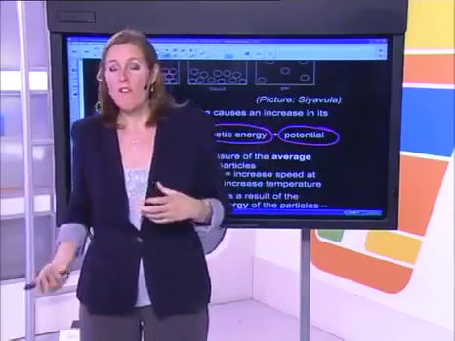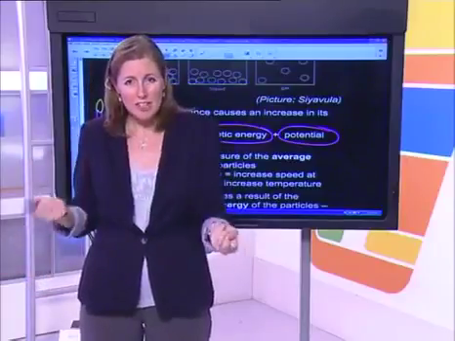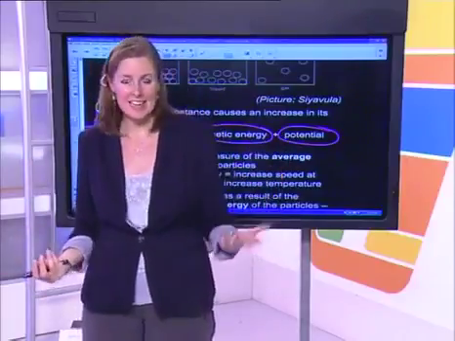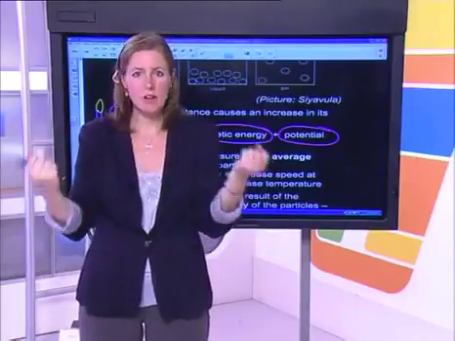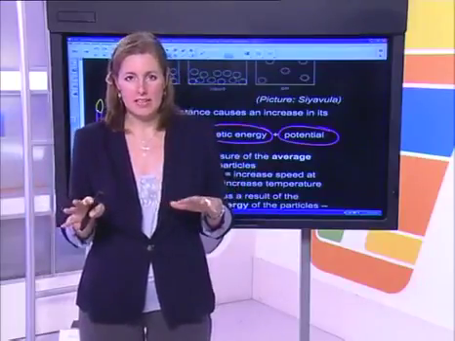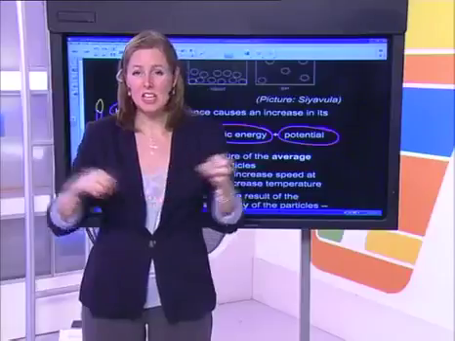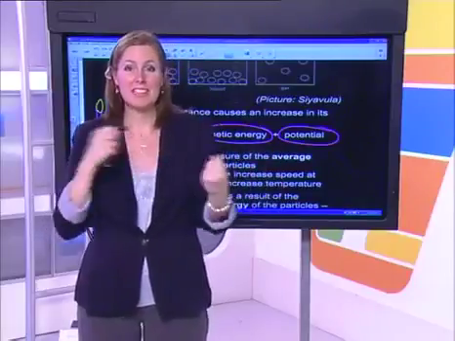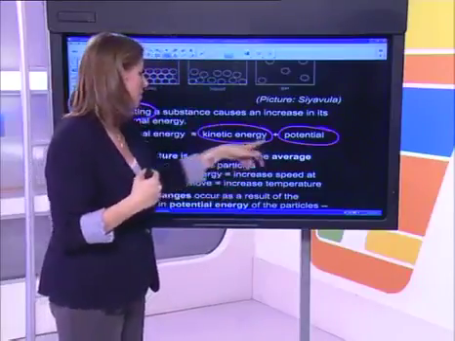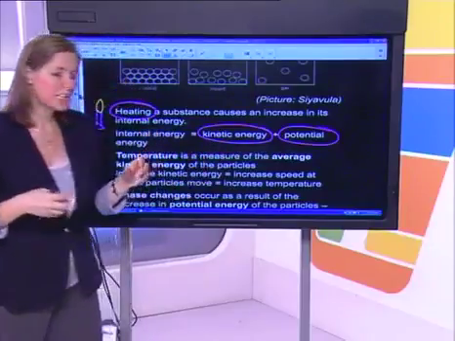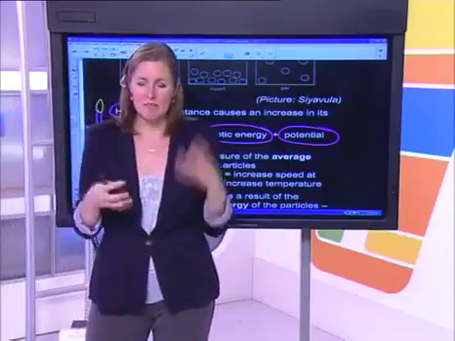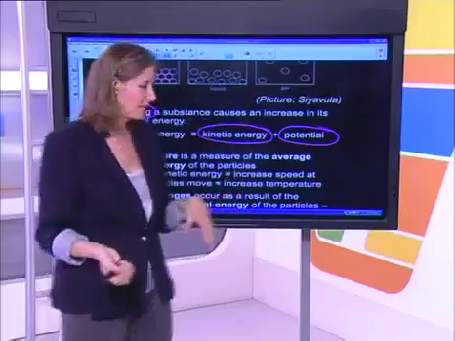Okay, so particles that are moving really, really fast have high kinetic energy. Particles that are moving slowly are going to have low kinetic energy. So kinetic energy is the energy substances have because of their movement. Potential energy is the energy inside that they have because of their state.